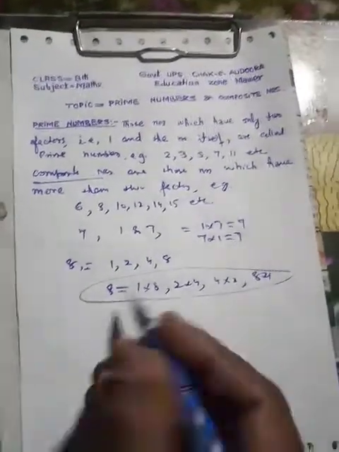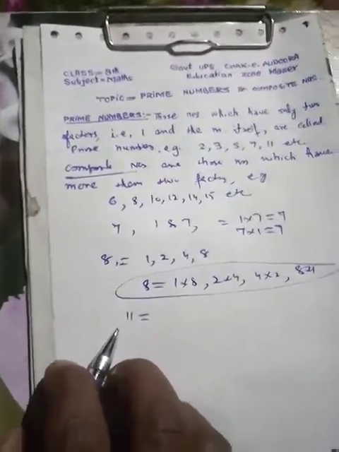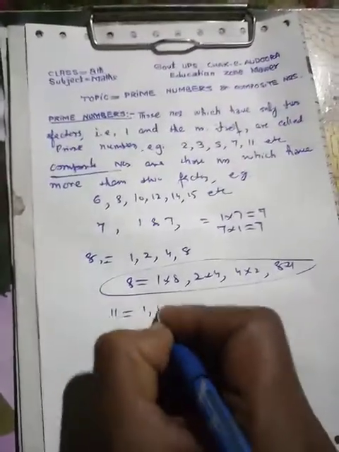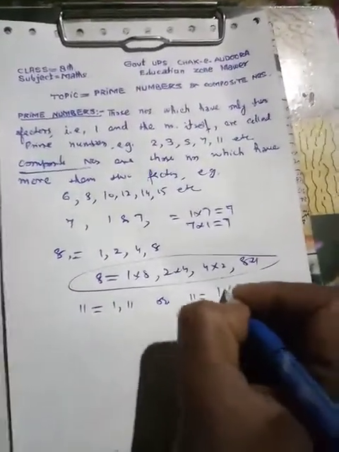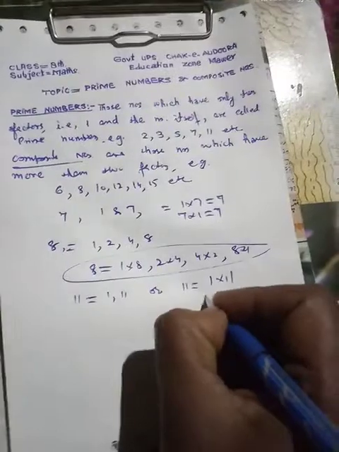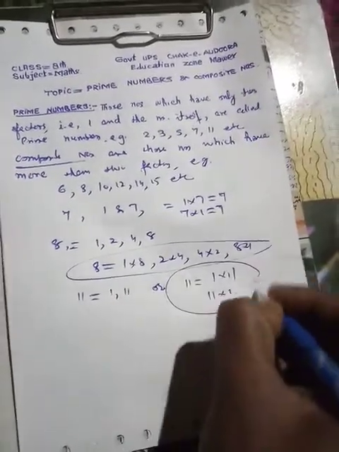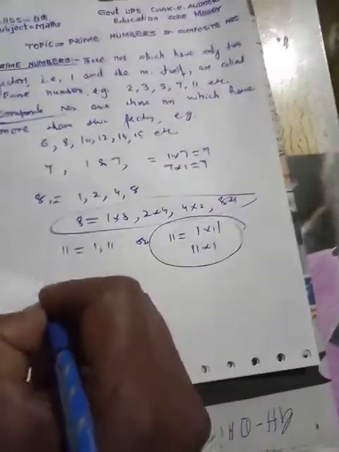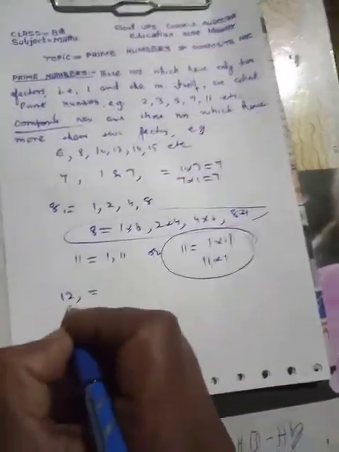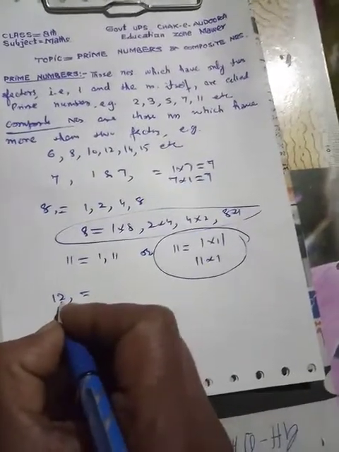Similarly, if we write here 11, which is a prime number, it has only two factors, that is 1 and 11. Or we can say that 11 can be written as 1 into 11 and 11 into 1, only these two factors. So 11 is a prime number. But if we write here 12, 12 is a composite number because 12 has so many factors.